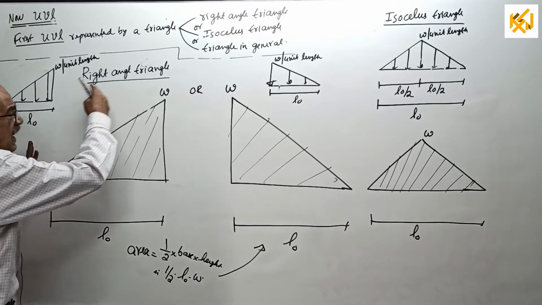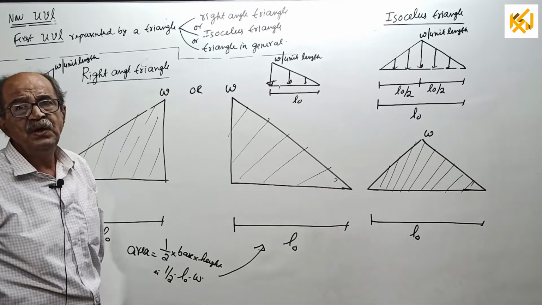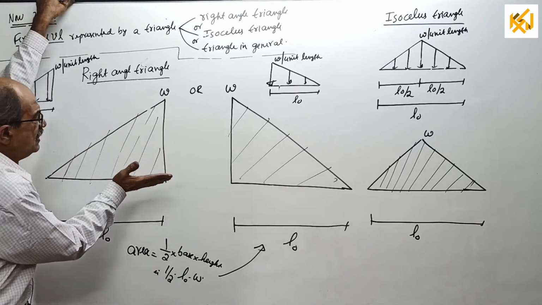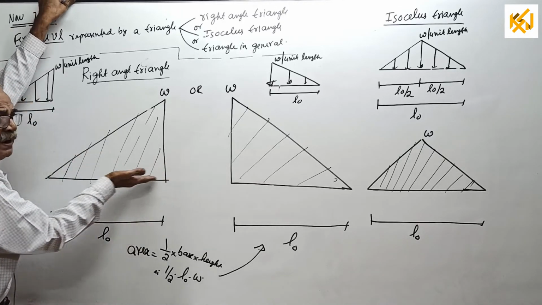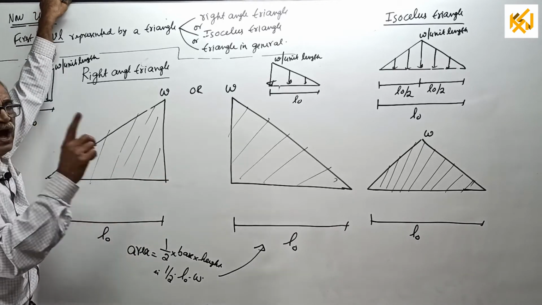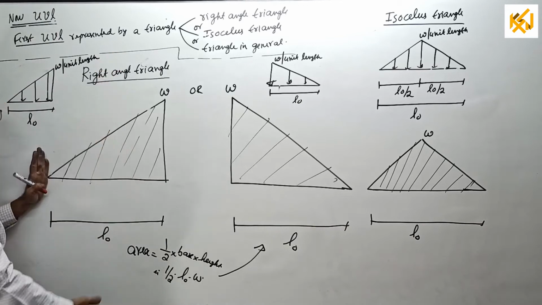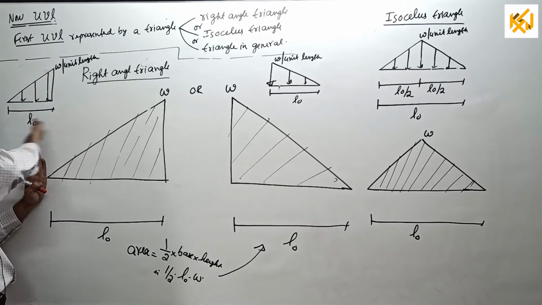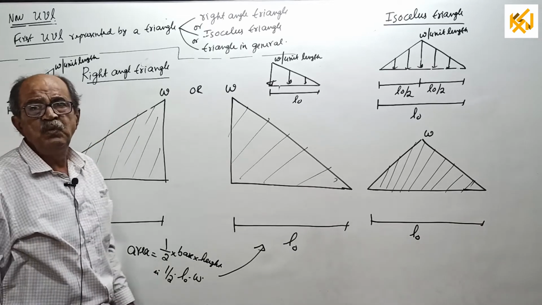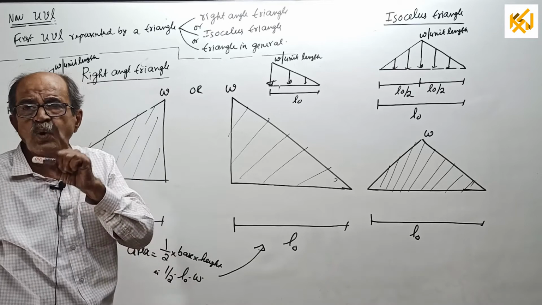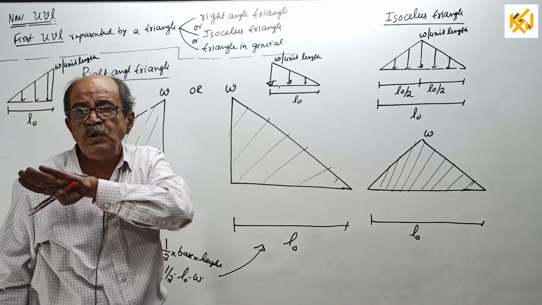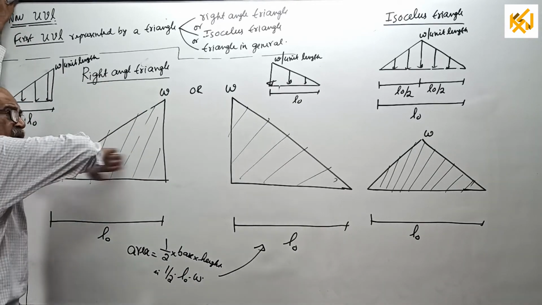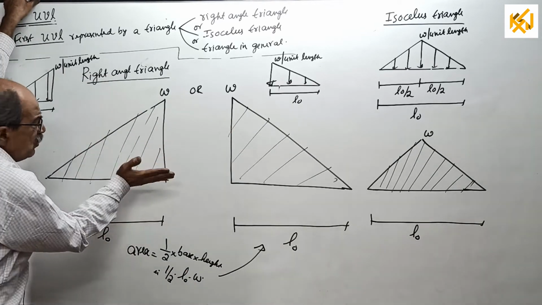Now, for the entire loading or entire triangle, where is CG? See, we never want CG in a direction perpendicular to the baseline. The load is acting like this. When you want moment, we want load into this distance. Therefore, we want distance of CG only and only along loaded length. So, we require CG location only along loaded length. We never require this way.